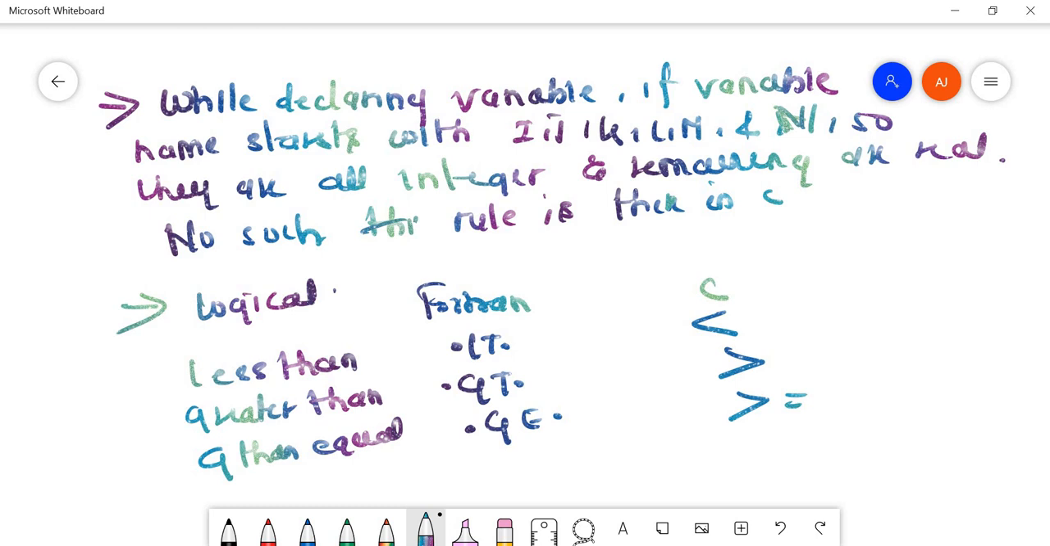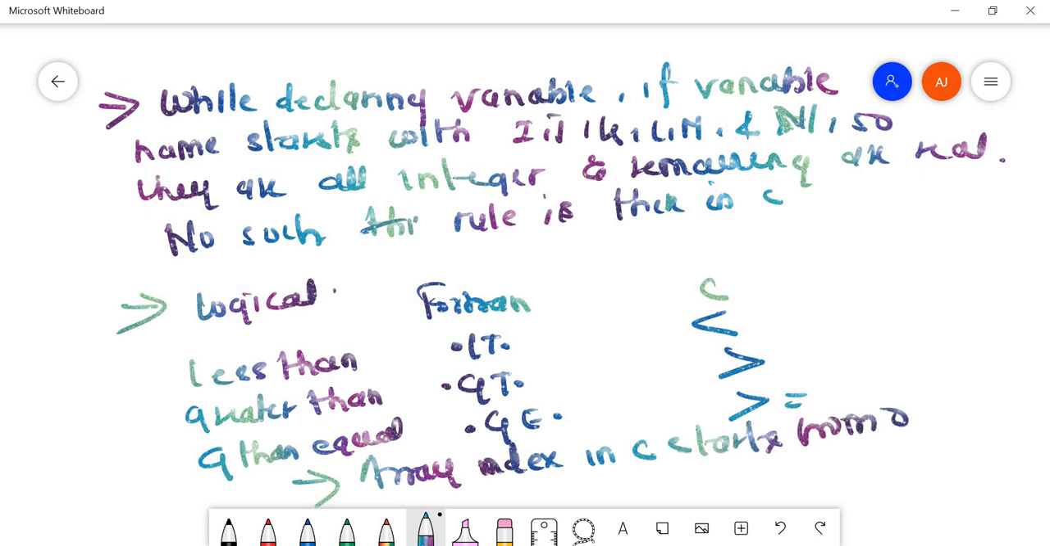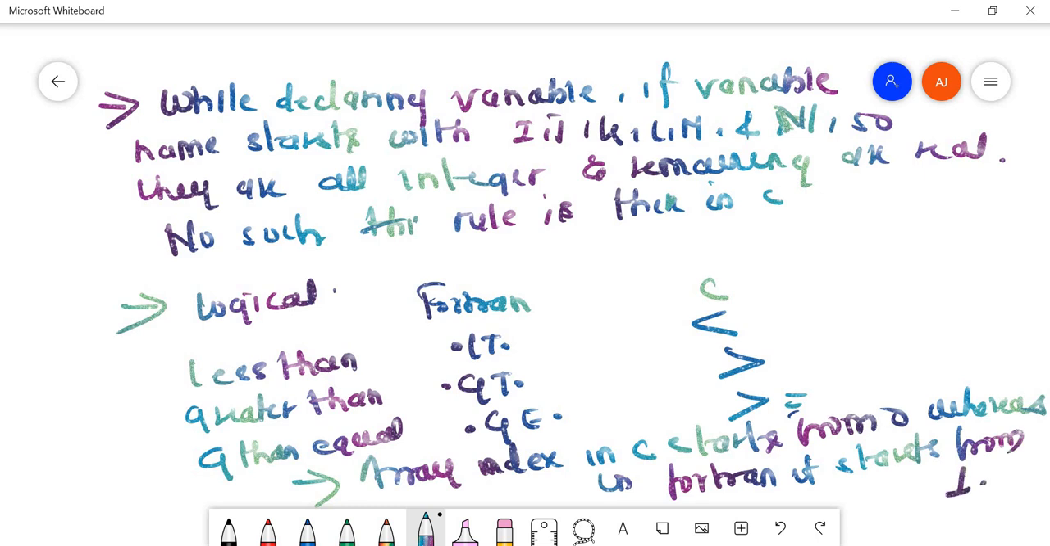And the fifth difference is while declaring the array. In the case of an array, the array index in C starts from 0, whereas in Fortran it starts from 1. So this is all about question number 2. Let's go to question number 3.